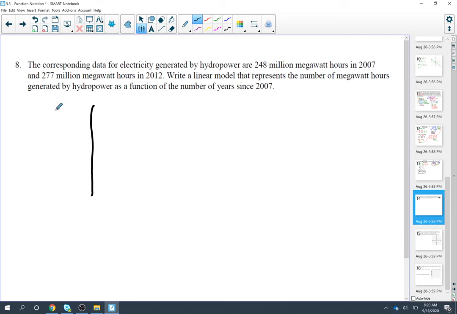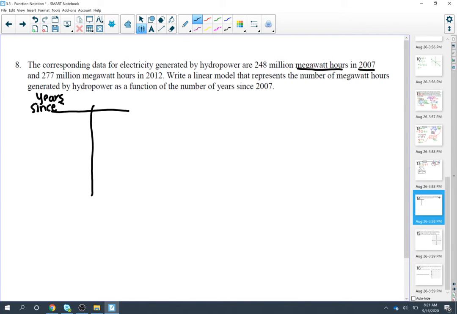If I have a table, this would be my x, this would be my y. Now we have to figure out what is representing our independent variable and what is representing our dependent variable. And in here we have megawatt hours and we have years. So are the megawatt hours dependent on how many years go by, or do the years depend on how many megawatt hours? And the way we're thinking about this is time, years, is independent. We can't change time going by. So this is our years